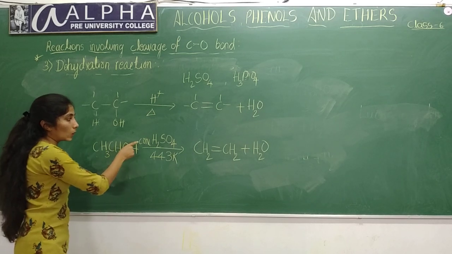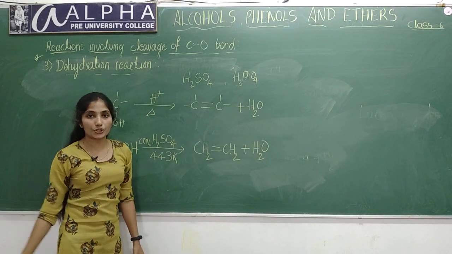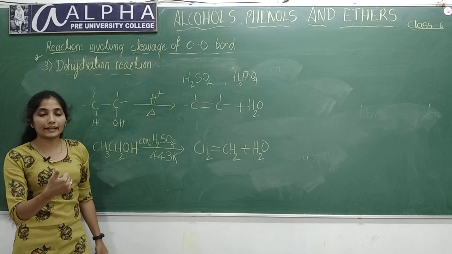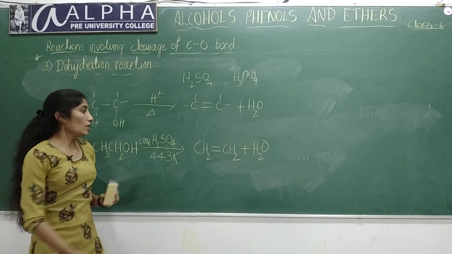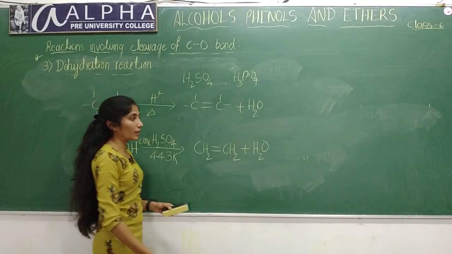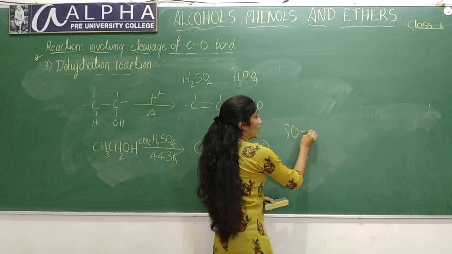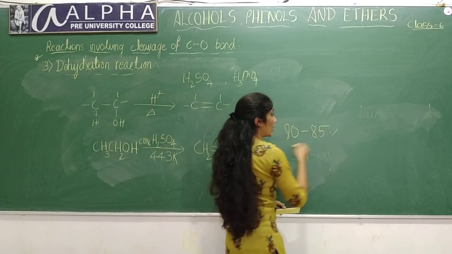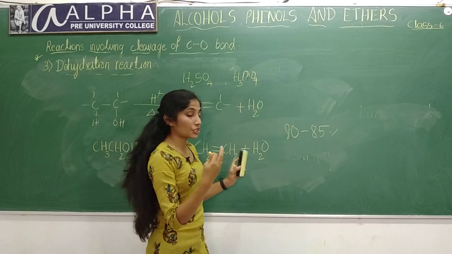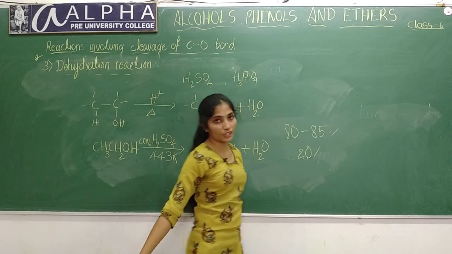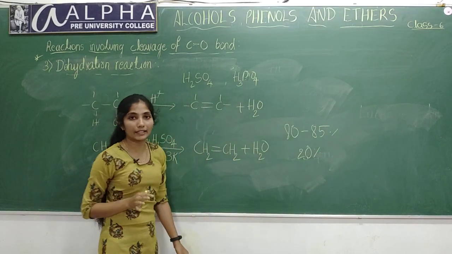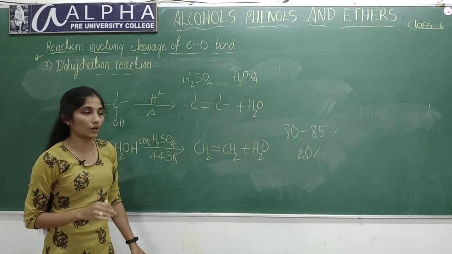For primary alcohol, you require concentrated H2SO4, but for secondary alcohols and tertiary alcohols, milder condition is enough. For secondary alcohol, you will use around 80 to 85% H2SO4, and for tertiary alcohols, around 20% H2SO4 is enough. That means milder condition is enough for secondary and tertiary alcohols.